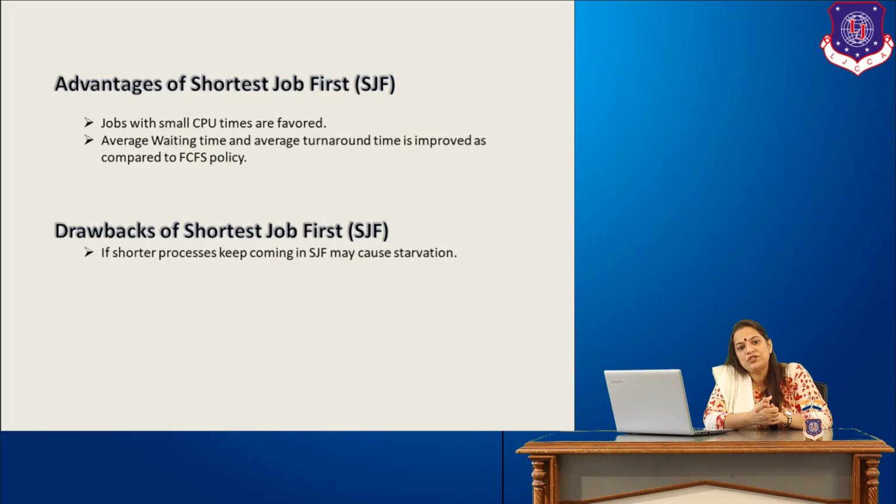The drawback of the shortest job first method is that if many jobs keep coming into the system, then because it is shortest job first, the jobs which have the smallest CPU time will be picked up first. So the jobs which have a large amount of CPU time will be put at the back of the queue, and these jobs might go into a situation of starvation. That is the probable drawback of the shortest job first policy.